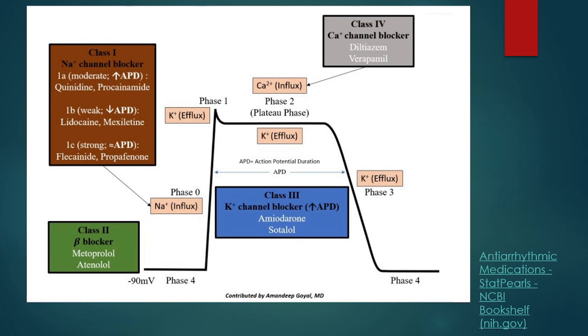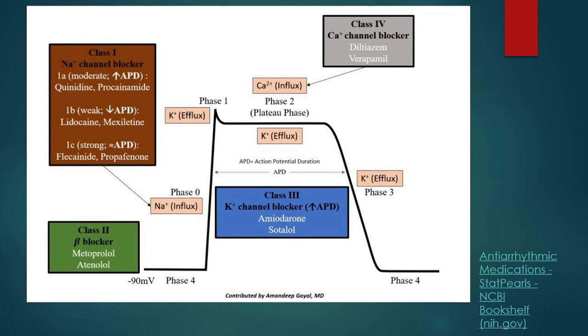Class 2 is beta blockers. Beta blockers act in various ways, and we'll discuss all of them in detail. Class 3 is the potassium channel blockers. These are broad spectrum antiarrhythmics. For example, amiodarone is very strong. Although it is classified as class 3, it has some class 1 and class 2 actions as well. Class 4 agents are the calcium channel blockers, diltiazem and verapamil. Some controversy is always there regarding the use of calcium channel blockers in younger children.